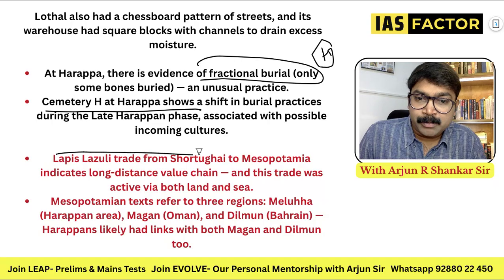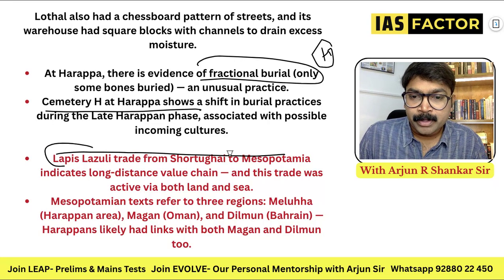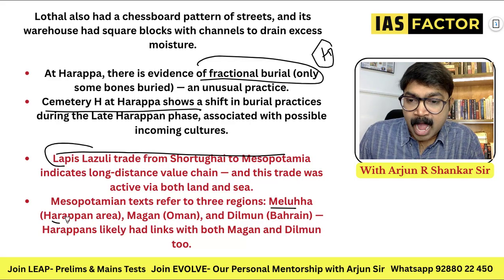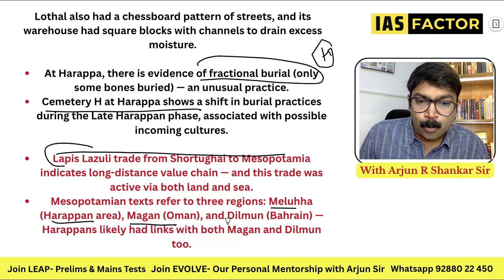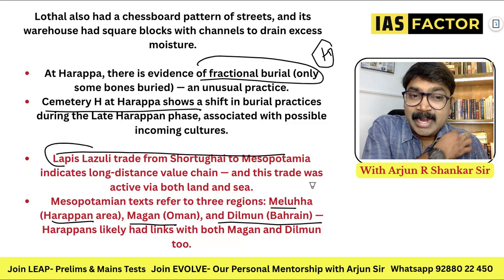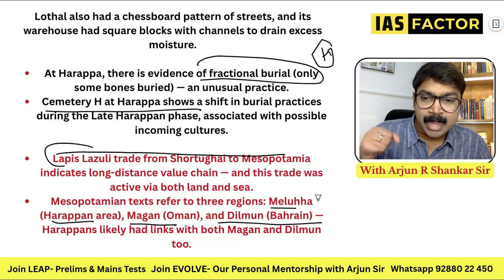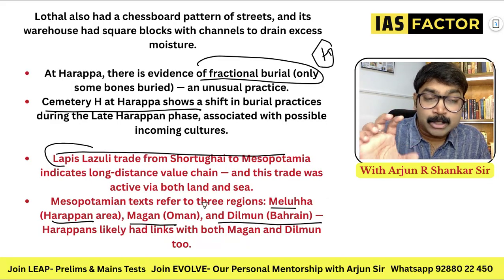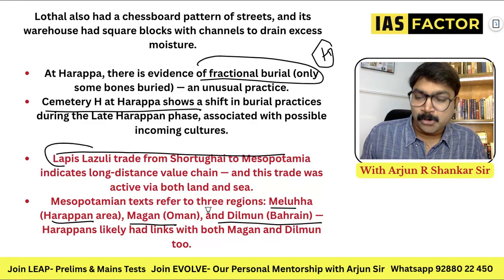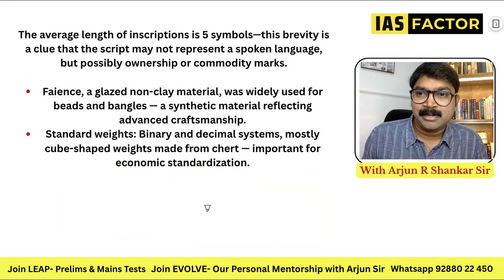Lapis lazuli trade from Shortugai to Mesopotamia indicates a value chain. Lapis lazuli is a blue stone. Mesopotamian texts mention 3 places: Meluha, the Harappan area, Magan, which is Oman, and Dilmun, which is Bahrain. So please get this. They can be asked in the match the following question. Meluha is India, Harappa, Magan is Oman, and Dilmun is Bahrain. So these points also should be remembered for your prelims examination.